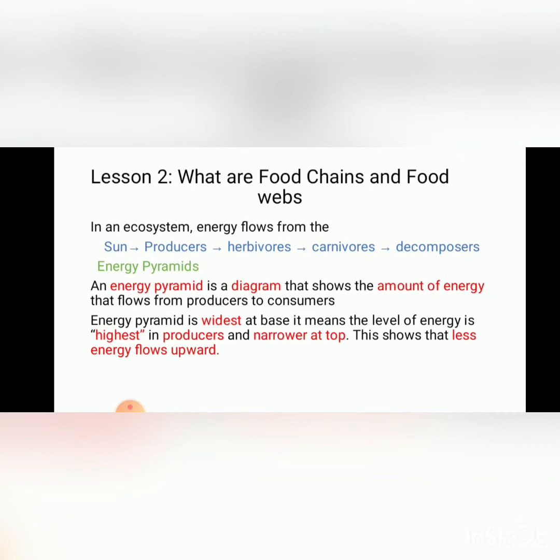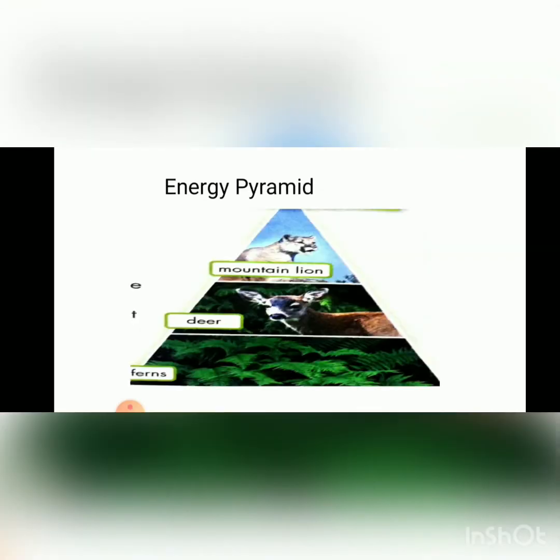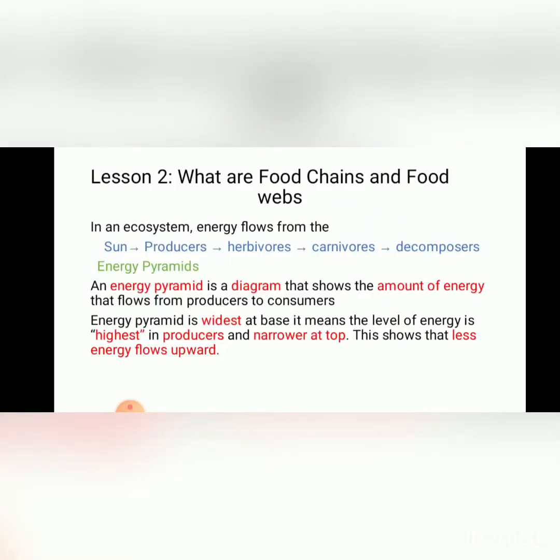Within food chains and food webs, the energy which flows through all the levels of organisms is represented by a conical diagram known as the energy pyramid. Here is the energy pyramid. It is widest at the base, which means the level of energy is highest in producers, and narrower at the top. This shows that less energy flows upward.